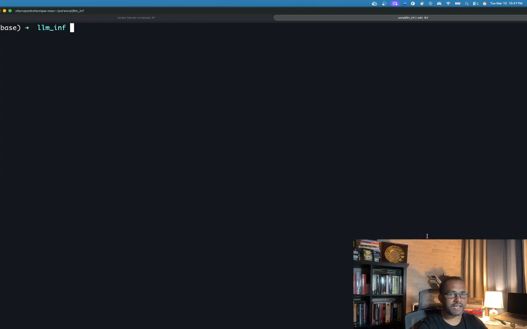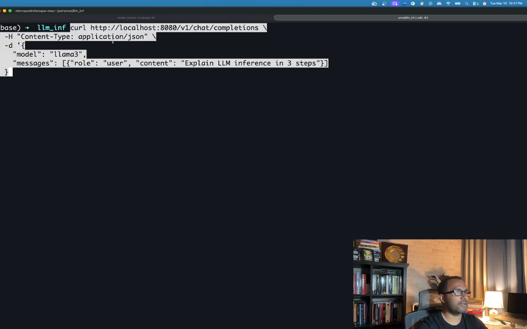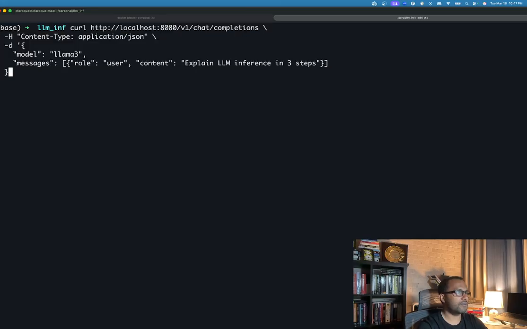So one of the test commands that I generally use is a very simple one that I ran before. It's saying go to localhost 8080, chat completions, which is actually coming from that container configuration. We didn't do much here, but we are saying that okay, my role is a user role. Content is explain LLM inference in 3 steps. Okay, so let's see what it does.